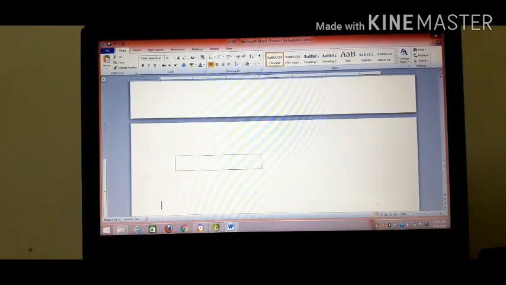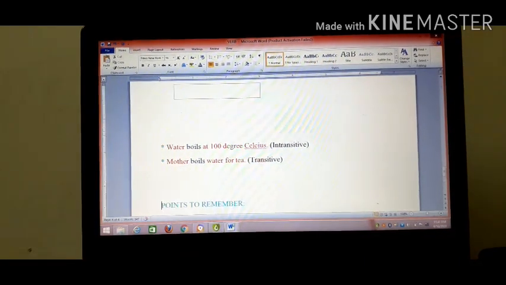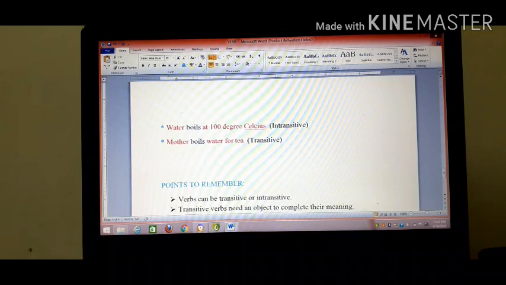Here are two more examples. Water boils at 100 degrees Celsius. Mother boils water for tea. So, what are the verbs in these two sentences? Boils. And the second also, mother boils water for tea, boils. But see, the first sentence is an example of an intransitive verb. Why?